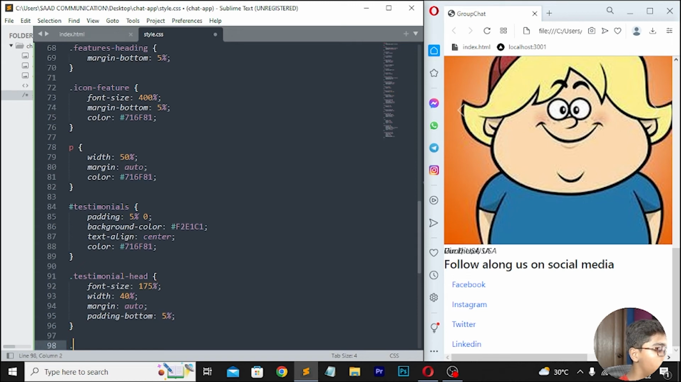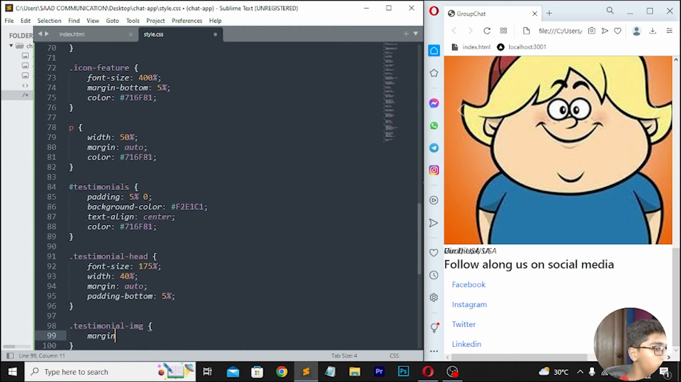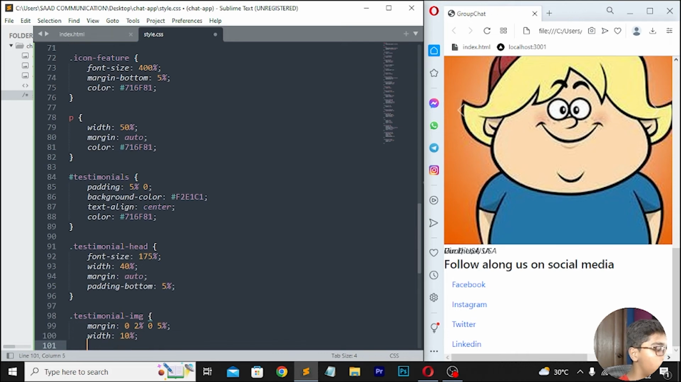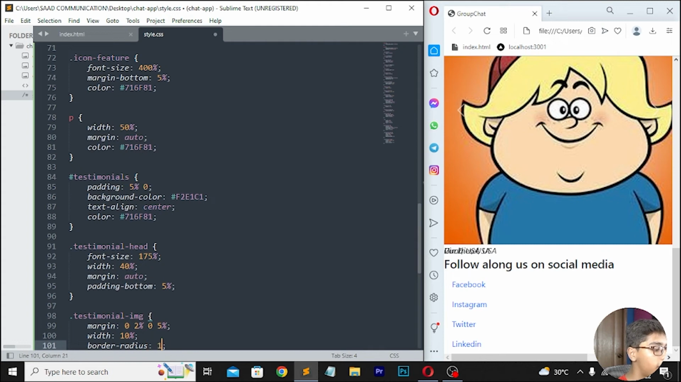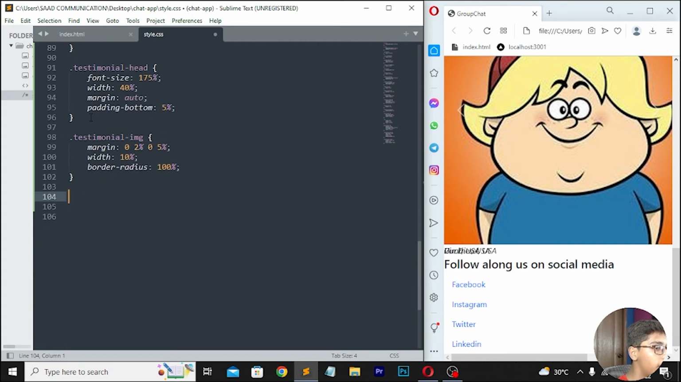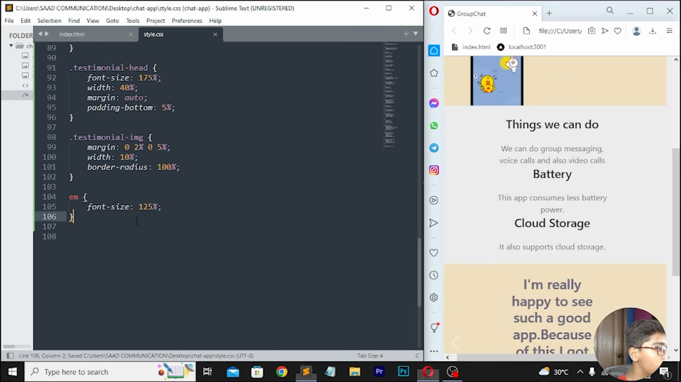Then move down, right here .testimonial-image. So here I'll be writing that. Then right here margin which should be 0, 2%, 0, 5%. Then right here width which should be 10% here. Then move down, right here border radius, and here I will be now writing border radius 100%. Move down here again, then I will be writing em font size which should be 125%. Now save this, then reload. So you can see, now you can see it is now styling here.